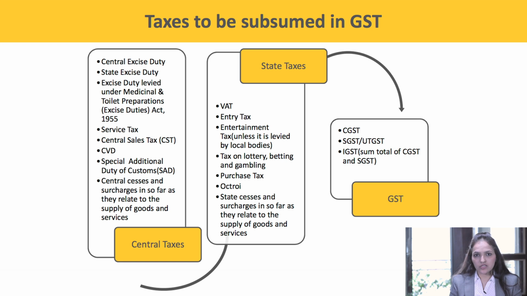All these taxes would now be subsumed in GST. All the central taxes would now be subsumed under the CGST. All the state taxes would be subsumed as SGST. And what about IGST? IGST is nothing but the sum total of CGST and SGST.